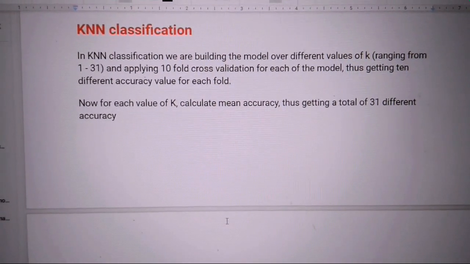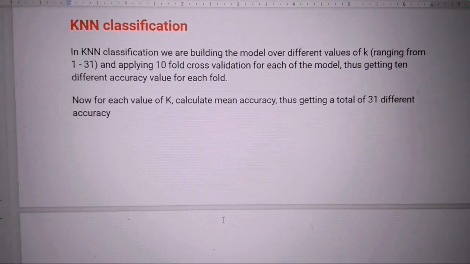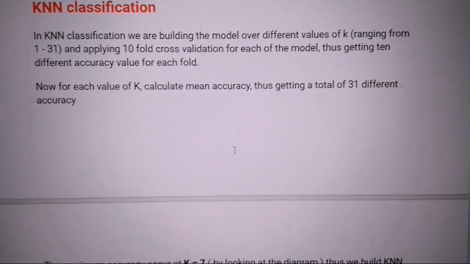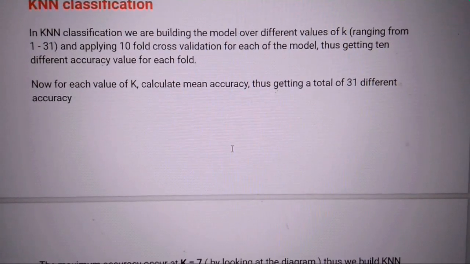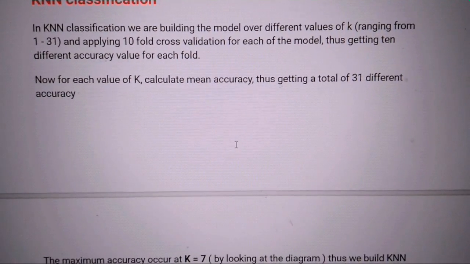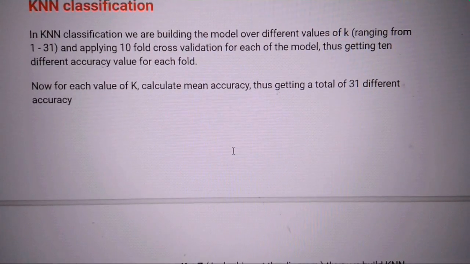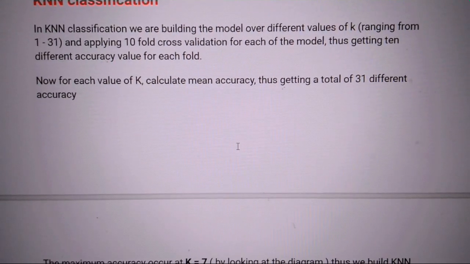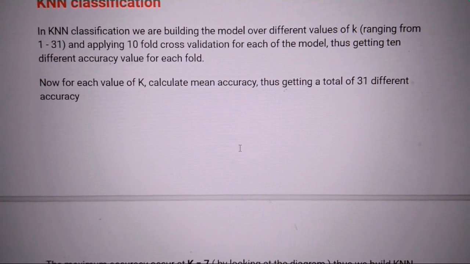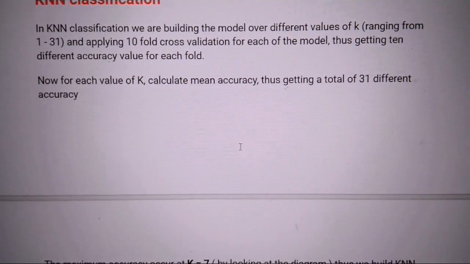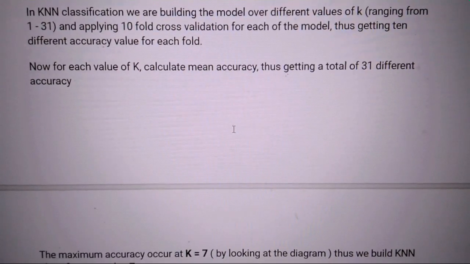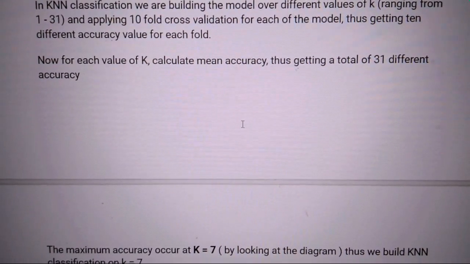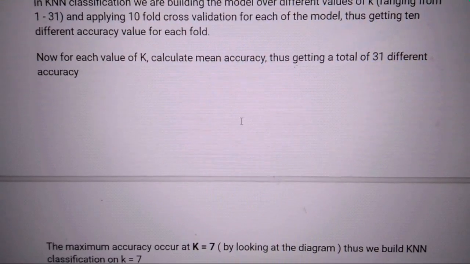KNN classification algorithm. We will focus mainly on this algorithm in our project. KNN classification is a lazy algorithm. It means that only when a new data point comes will it start its working. In this algorithm, when a new data point comes, it consults its nearest k neighbors, and according to their class attributes, it decides its own class attribute. Like if the value of k is 5, then it will consult its nearest 5 neighbors and then decide its class attribute.